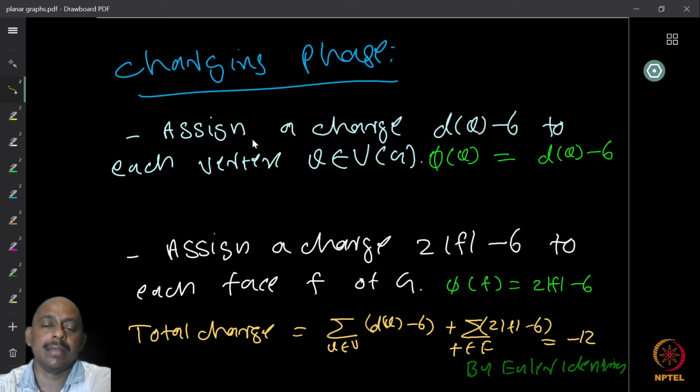So you will get the total charge in the graph to be minus 12. This is true for any planar graph in this class that we are looking at. How large the graph is doesn't matter. Whatever the size of the graph, the total will always be minus 12.